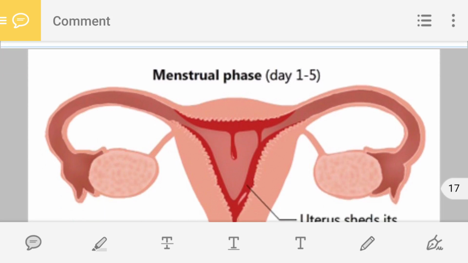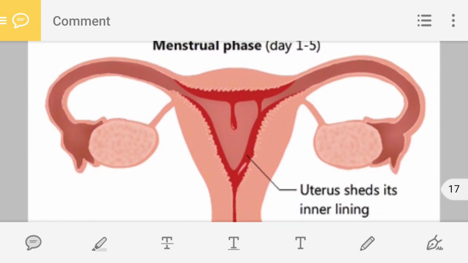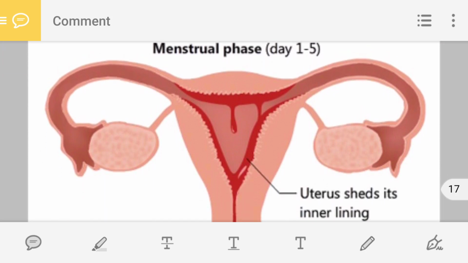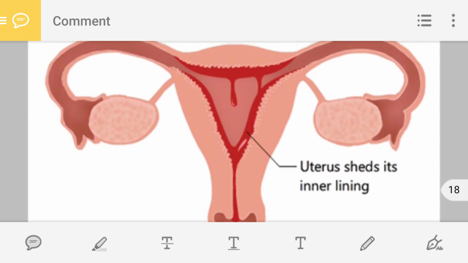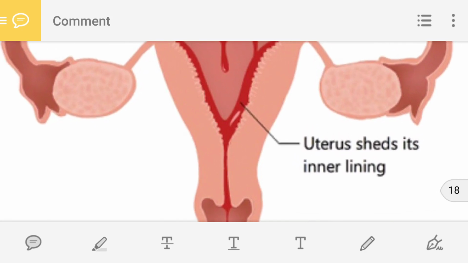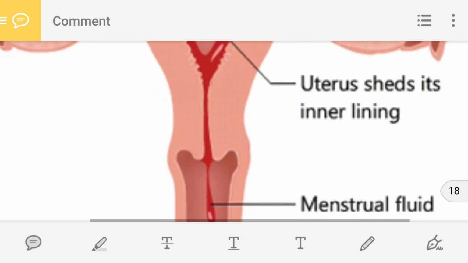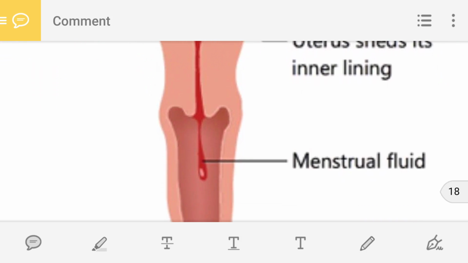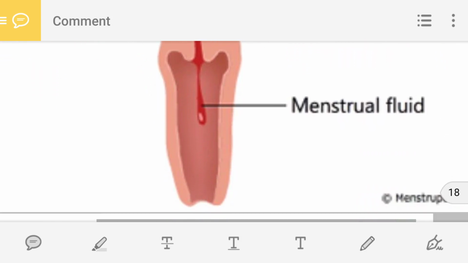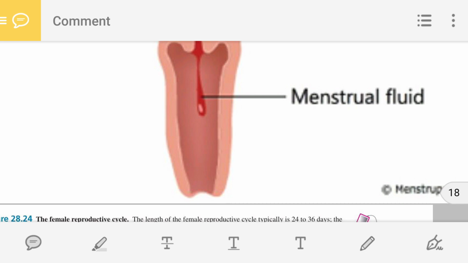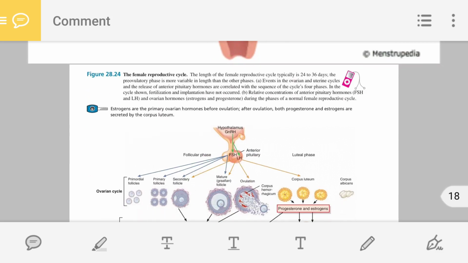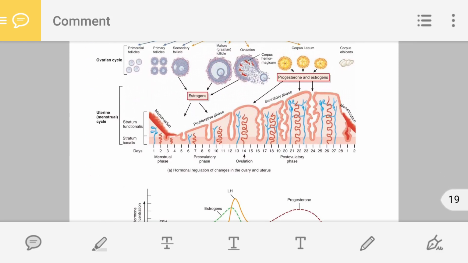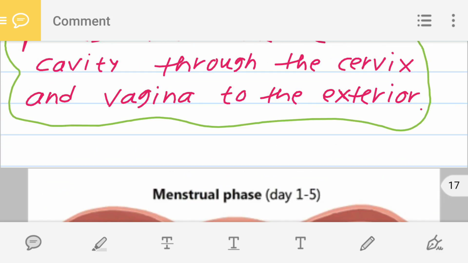So I am showing you this. This is the menstrual phase, 1 to 5, and here you can see how the endometrium stratum functionalis is sloughed off, and due to that this blood is coming into the uterine cavity, then it is passing through the cervix, coming into the vagina, and from the vagina it passes to the exterior of the body. And with this the topic gets over.